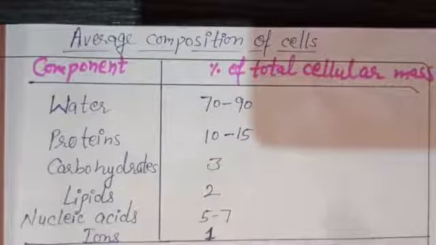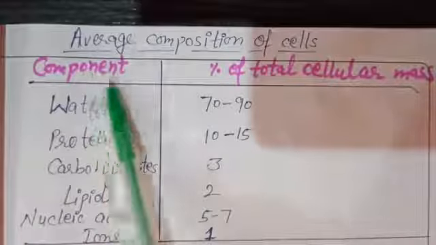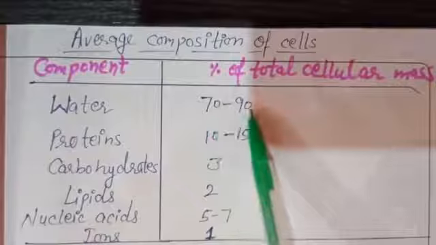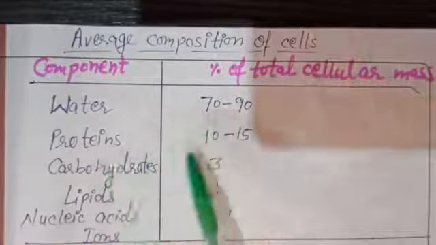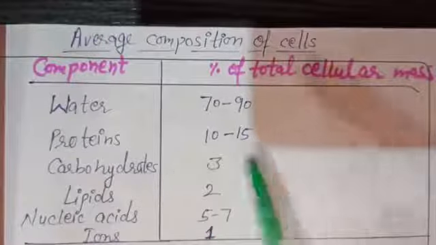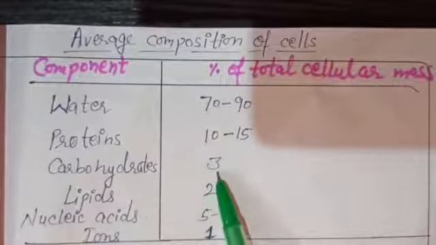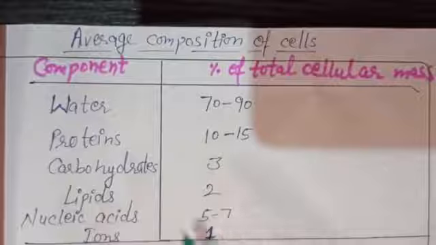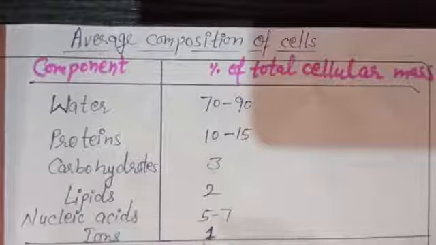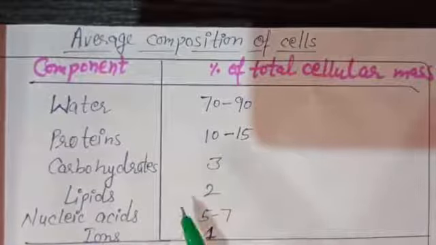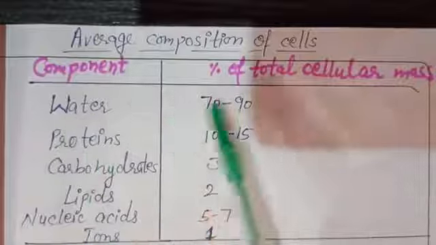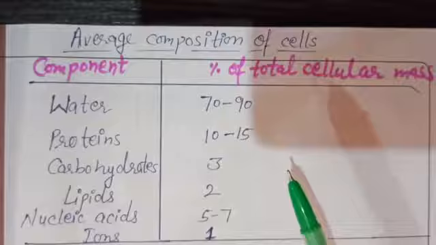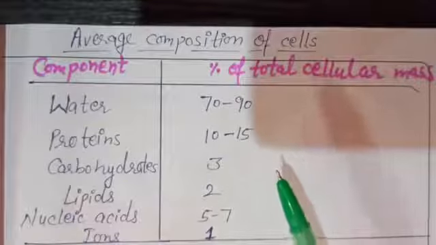Now let's see the composition of a cell. Water is present 70 to 90% in a cell. Proteins are present 10 to 15%. Carbohydrates are present 3%. 2% lipids are present. And 5 to 7% nucleic acids are present, and ions are only 1%. So here you can see water is the most abundant component which is found in our cells.